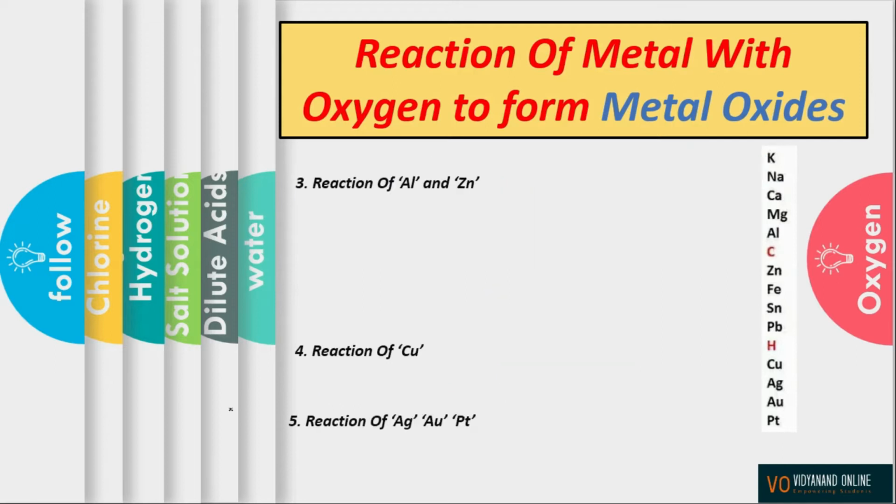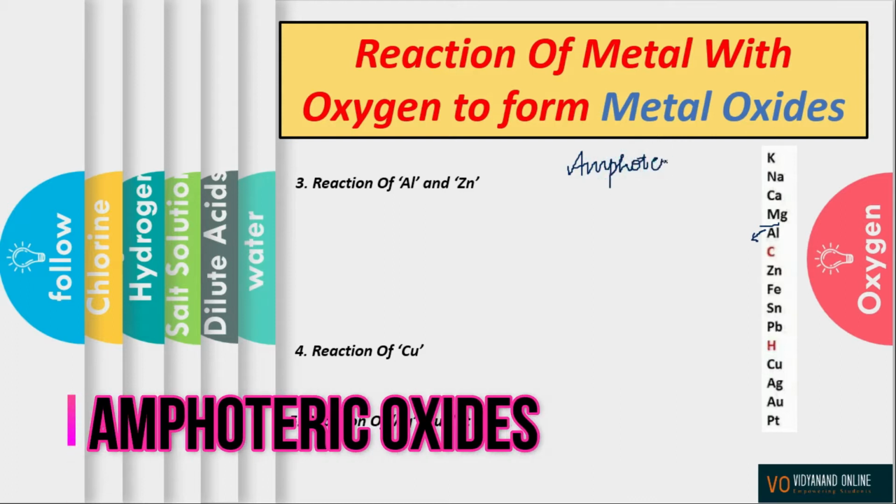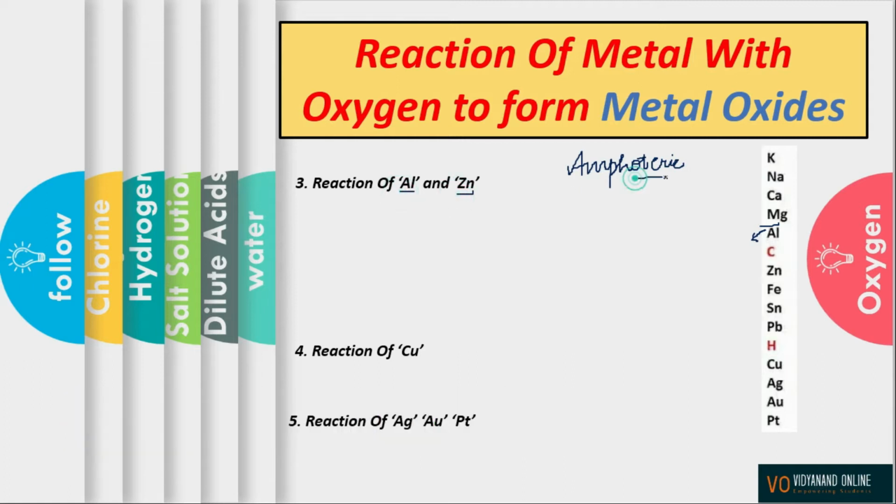Now let us see what will happen when aluminium and zinc react with oxygen. Here if you see, aluminium is less reactive than magnesium. That is why it will react with oxygen less violently. Now here is another term, which is amphoteric. We are going to talk about what is amphoteric. Aluminium and zinc form amphoteric oxides.